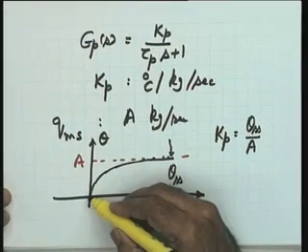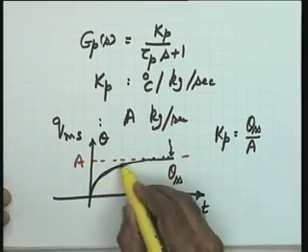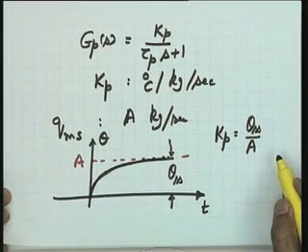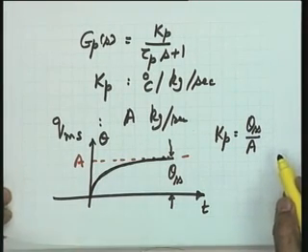Now let me go for the time constant of the transfer function. I have to obtain the time constant, which I can easily obtain from the transient of this particular process reaction curve, the response curve of the system.